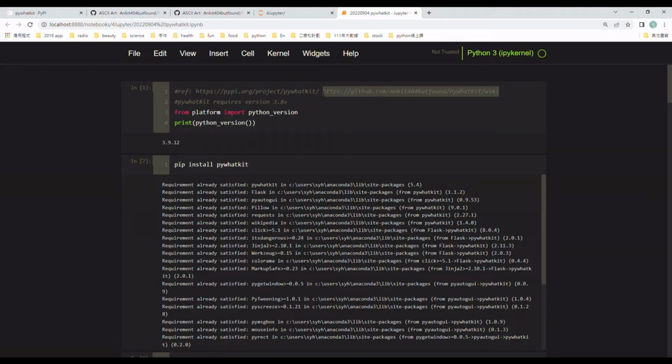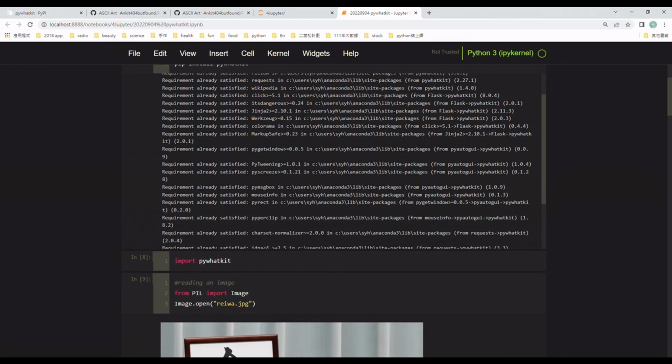First of all, I have to check if the version of my Python meets the requirement of PyHuaKit. PyHuaKit supports Python 3.8 or greater, so you have to upgrade it if your version is older than 3.8. Then I install PyHuaKit with pip, and I import PyHuaKit.